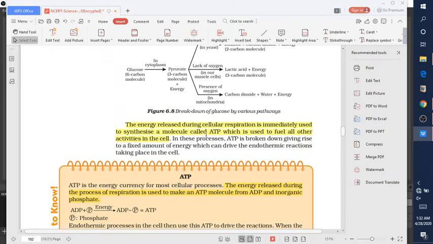ATP, whose full form is adenosine triphosphate, is used as a fuel for all the activity in the cell. So in these processes, ATP is broken down, giving rise to a fixed amount of energy, which can drive an endothermic reaction. How is this ATP formed? This ATP is formed by an endothermic reaction. What is an endothermic reaction? An endothermic reaction is a reaction that requires or absorbs energy from its surroundings, usually in the form of heat. So this type of reaction is known as an endothermic reaction.